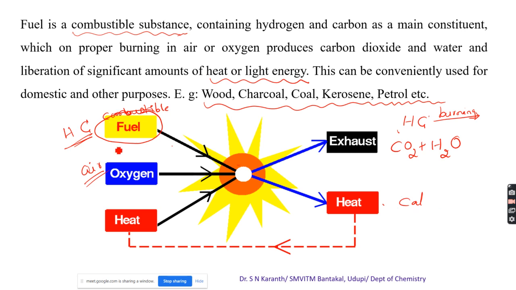So here fuel is taken in terms of unit quantities, in terms of mass or volume. When you burn one unit, how much heat is released is calculated, and that is what we consider as the calorific value.